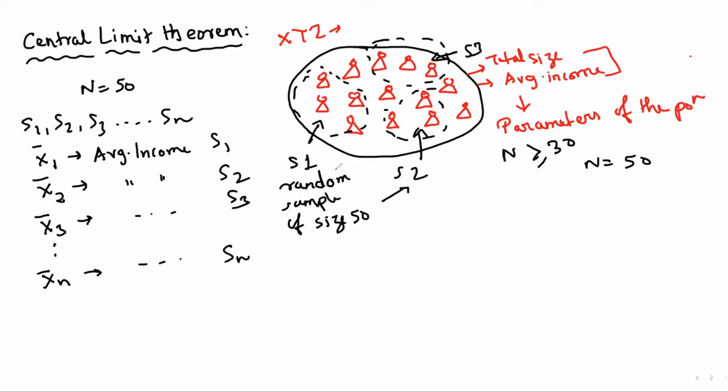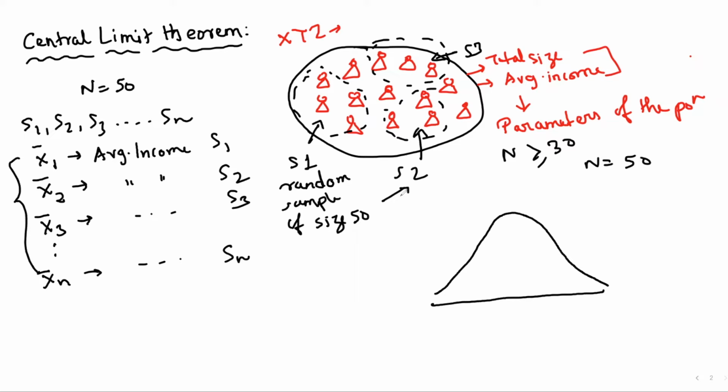So our central limit theorem says, this is what statisticians have found, that if we plot these averages in a graph, then it will follow a normal distribution.